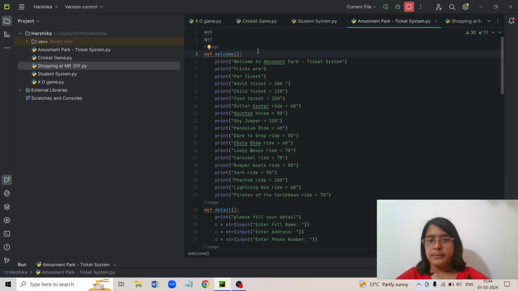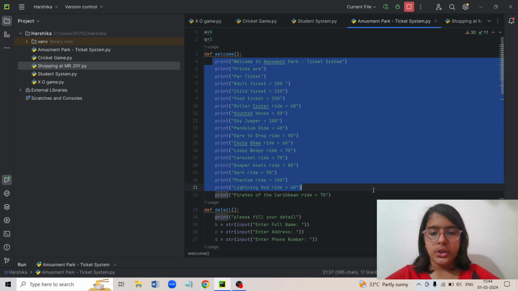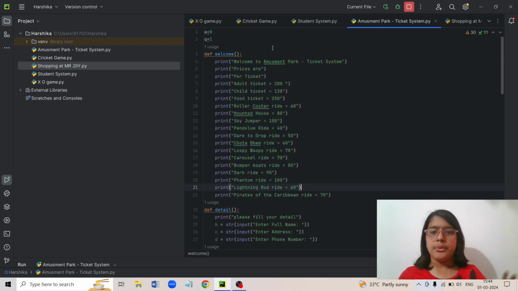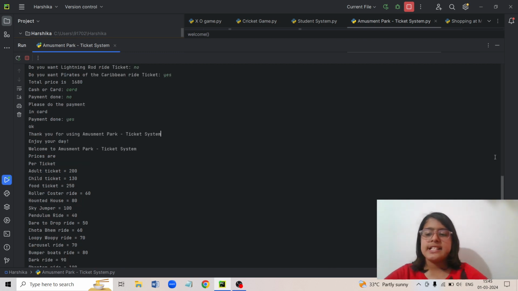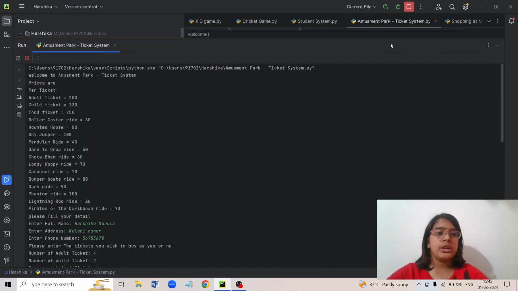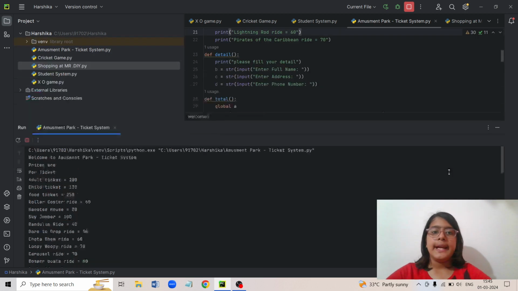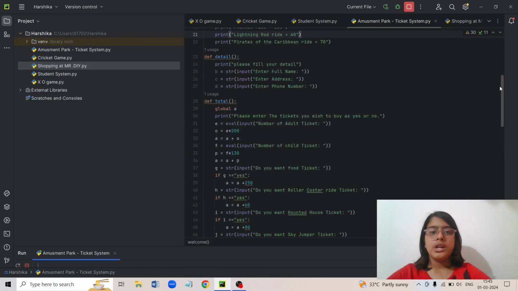Now let's see the welcome function. So here there is nothing special. I have just printed everything. So first I've printed welcome to the amusement park. So I don't need to write the program over and over again. I've just written it once. And then every time it will run itself. So I've written welcome to amusement park, ticket system, prices are per ticket. As you had seen in the output, it's exactly the same. Like here you can see welcome to the amusement park ticket system, and here I've written it exactly the same.